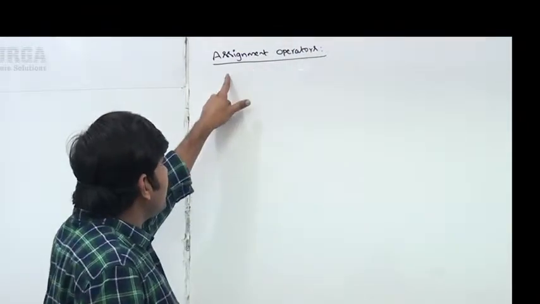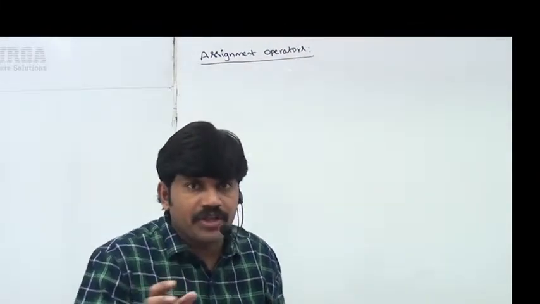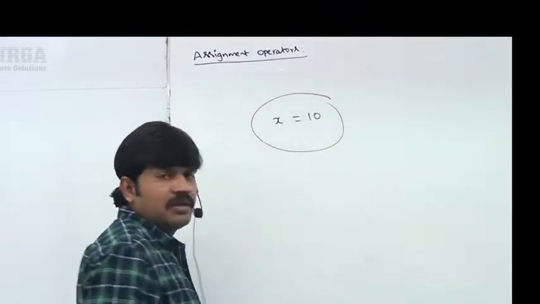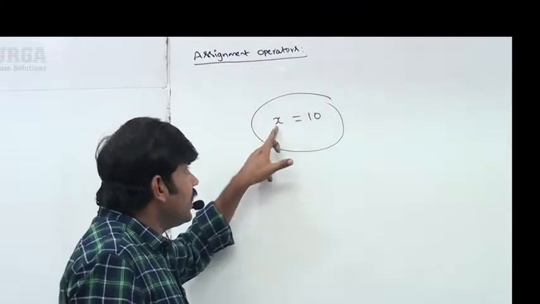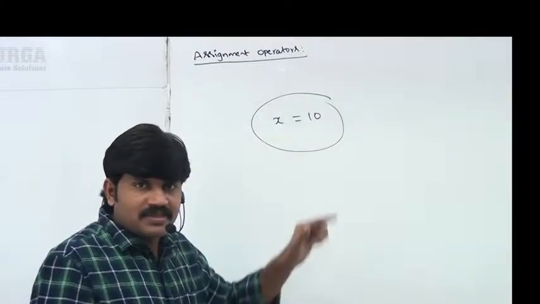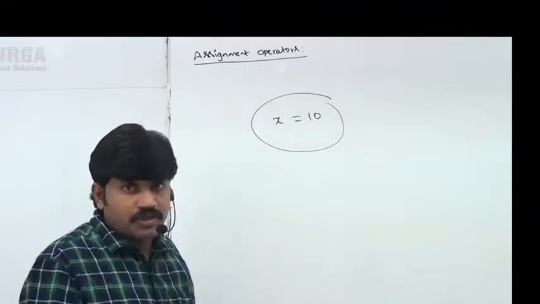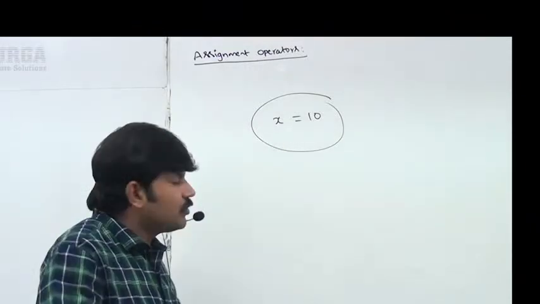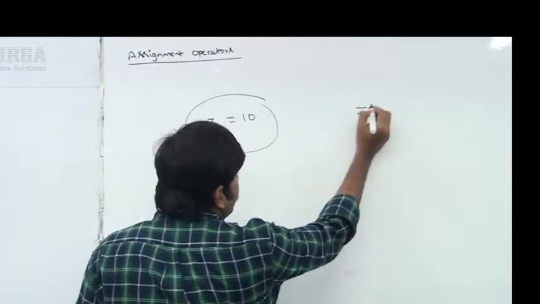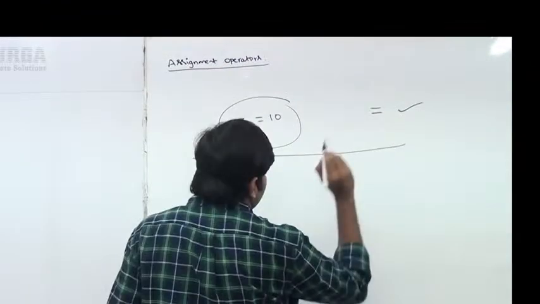Sir, what is an assignment operator? I want to assign some value to a variable, like x is equal to 10. What I'm doing, sir, is assigning the value 10 to x. This is nothing but the assignment operator, which is a simple assignment. We do it multiple times in our programming, so we are not required to give much explanation about this one. This equal symbol itself is nothing but the assignment operator, right?